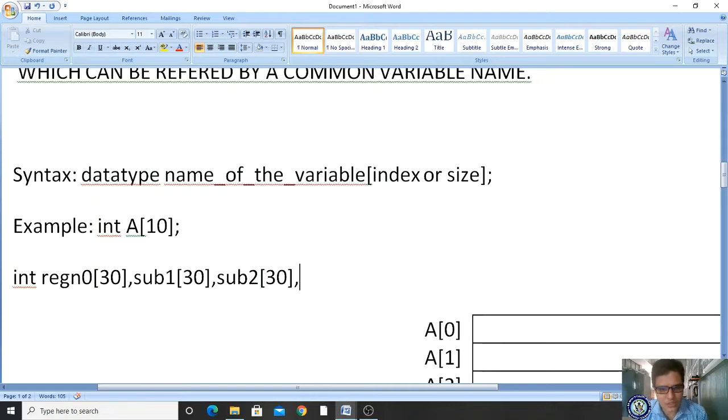By using this, you are storing in different locations different values of the same data type, the same relevant data type. So that is the concept of arrays.